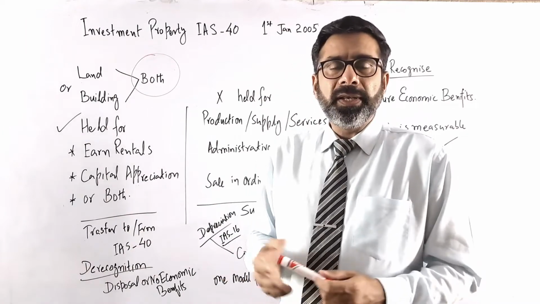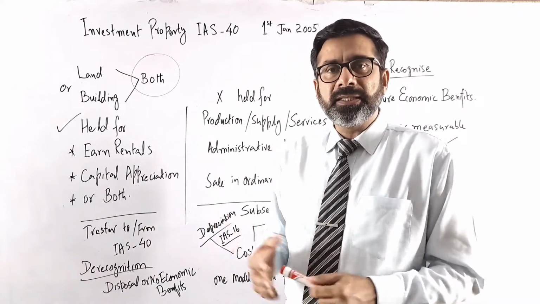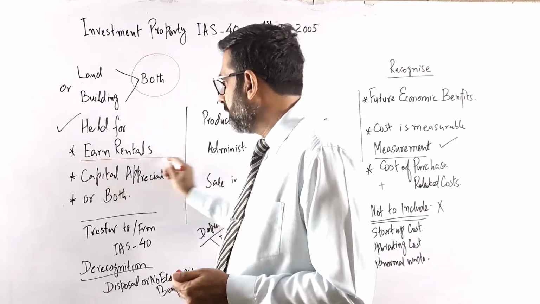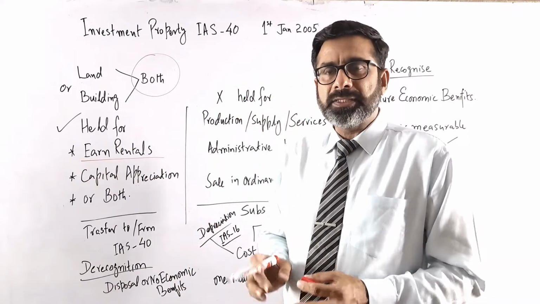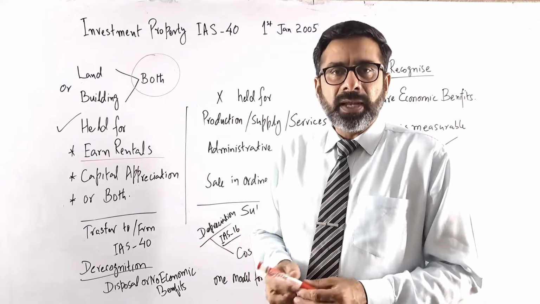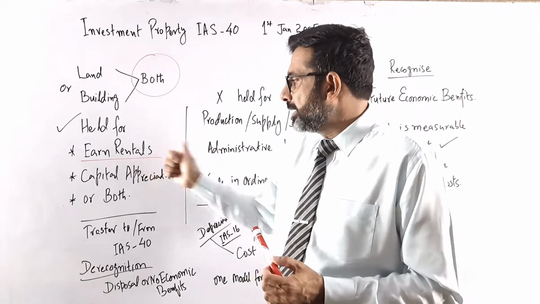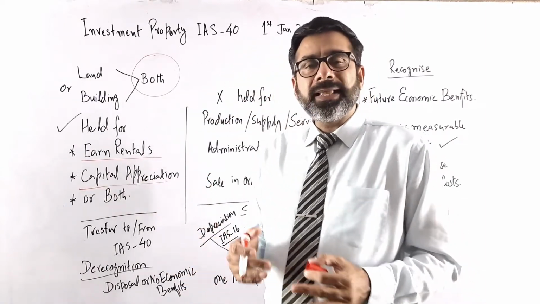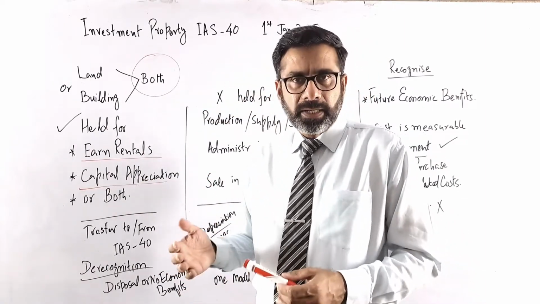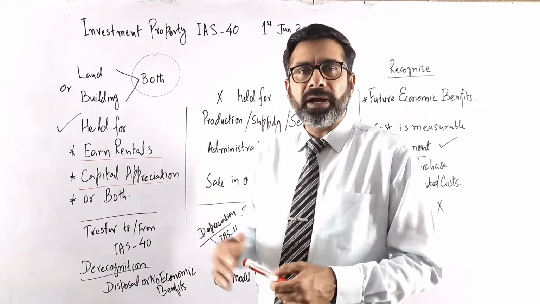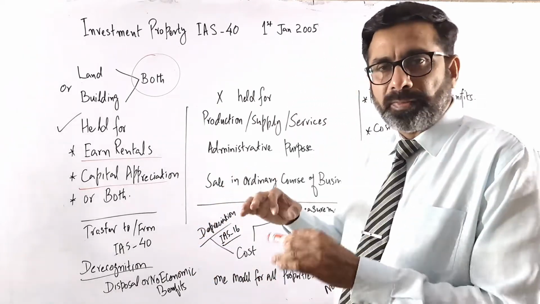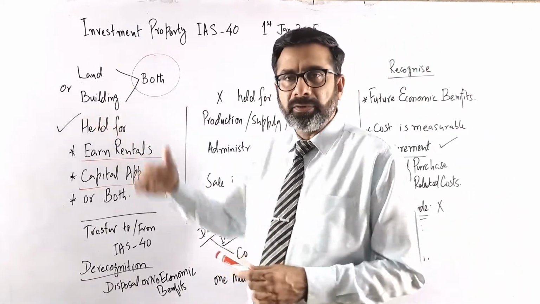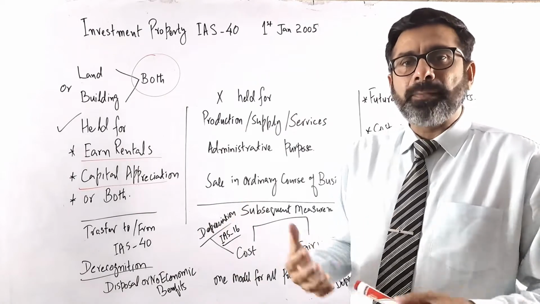It means the company or the business has purchased the land, and they hold the land for what? The first purpose is to earn rental. Any land or building which they have, they will get rental from that. And the second purpose is capital appreciation. After some time, maybe after 1 year, 2 years, 5 years, there is a possibility that now the prices are low, but after that the price of the land or the building will increase and they will get some capital gain on that.